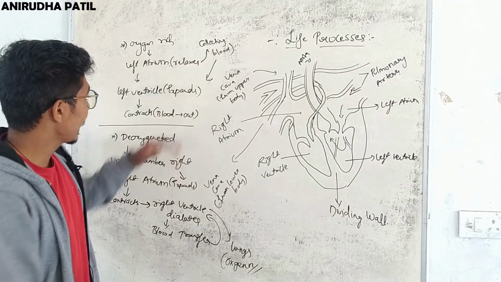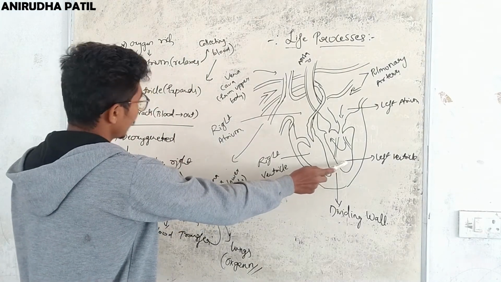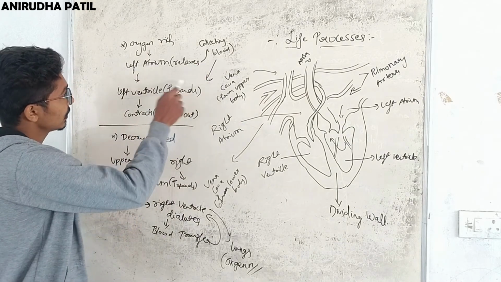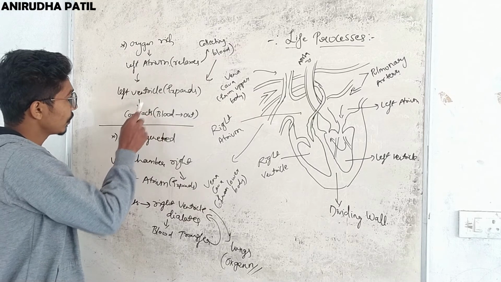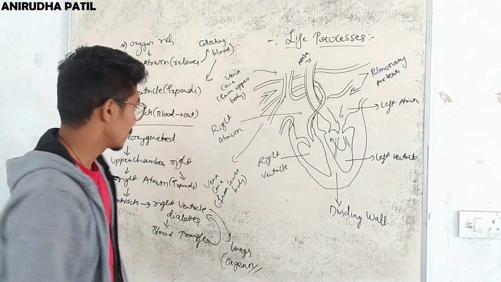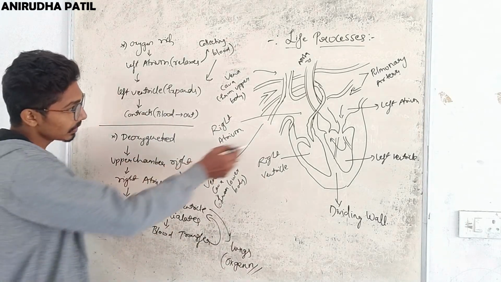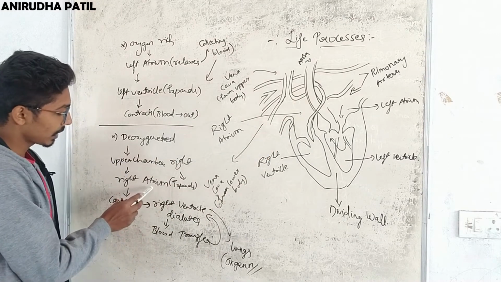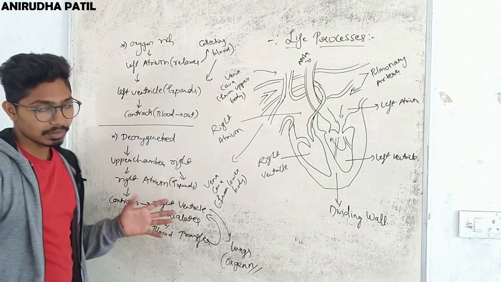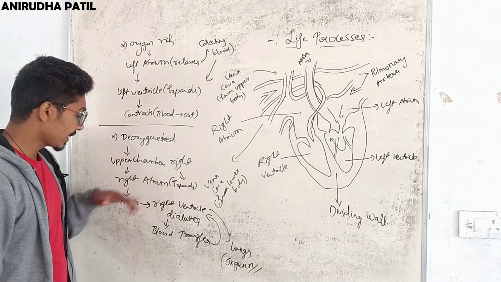When it contracts, it gives blood to the left ventricle. Okay, now while the left ventricle expands, it takes in blood from the left atrium, and when it contracts, it throws blood out for the rest of the body parts. Now the second step is that deoxygenated blood enters the upper chamber, that is the right atrium, and when it enters, the right atrium expands. That means while expanding, the blood enters the right atrium.